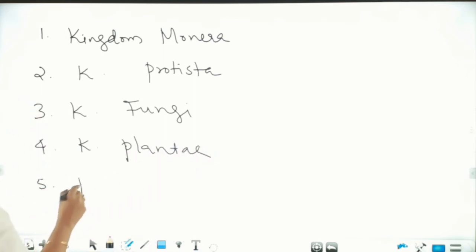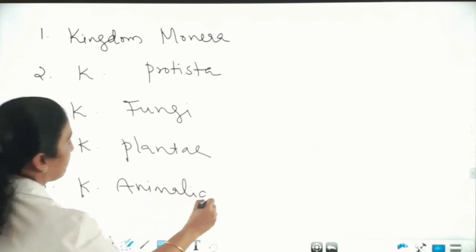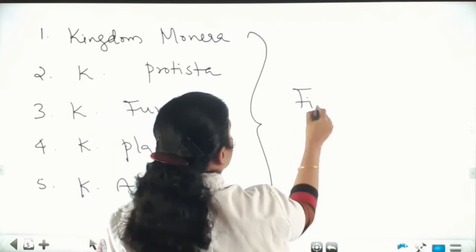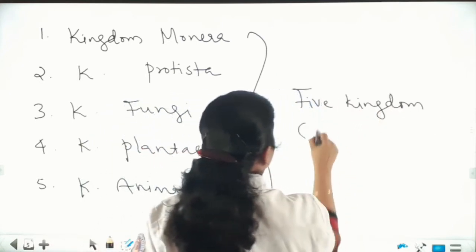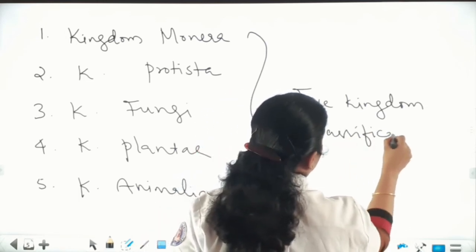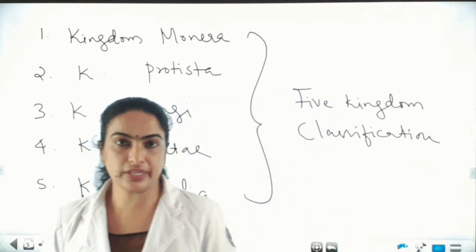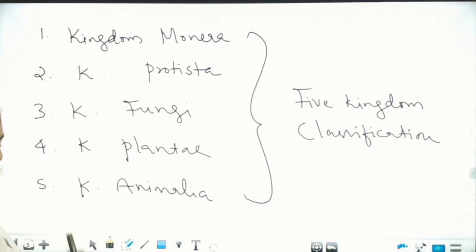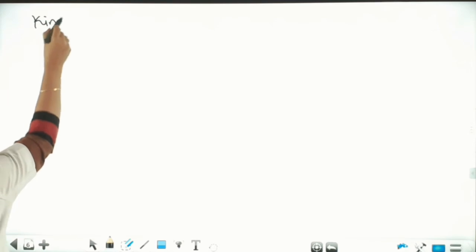And the fifth is kingdom Animalia or animal kingdom. So these are collectively called the five-kingdom classification by R.H. Whittaker.